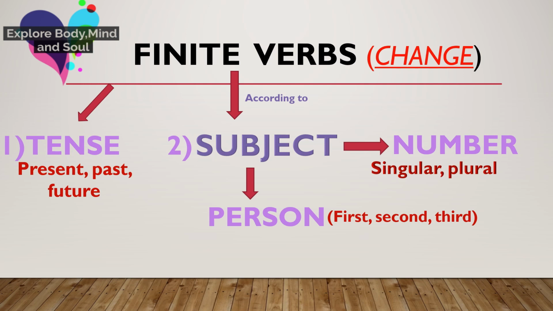That either it should be present, past or future, and subject always depends on the number, that is either it is singular or plural, and person is dependent on being first person, second person or third person, that is I, you, he, she, they. So if these change in a sentence, then your finite verb also changes.